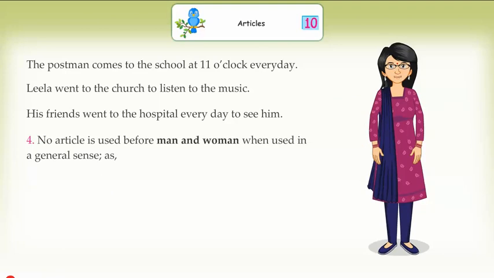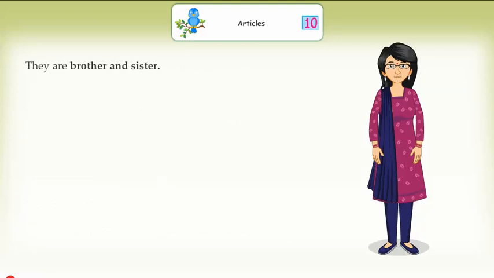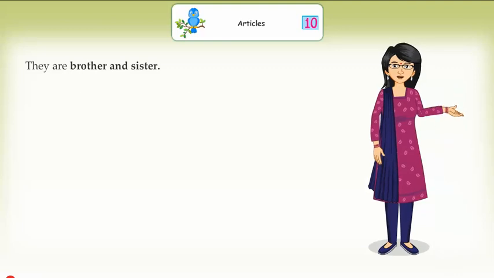No article is used before man and woman when used in a general sense, as man is a social being. Is woman really the weaker sex? The article is omitted before both the nouns used in pairs, as they are brother and sister.